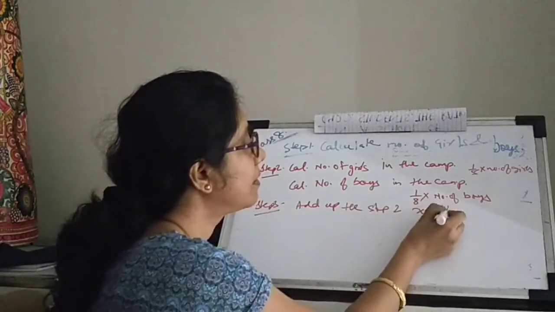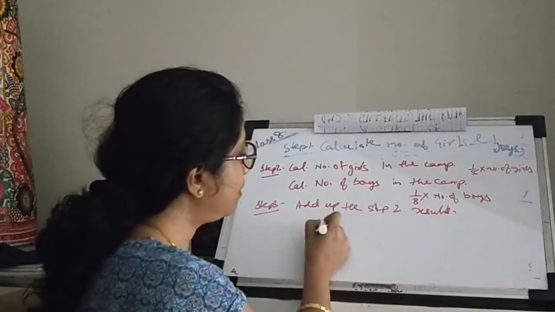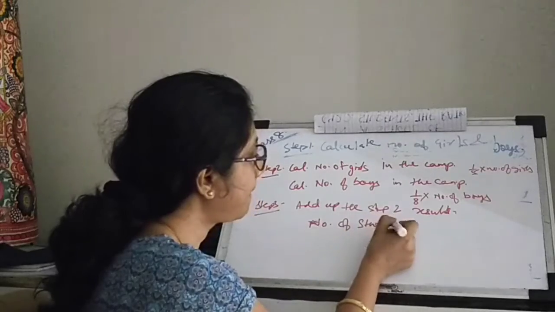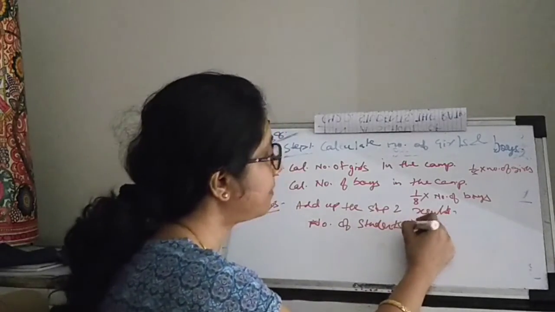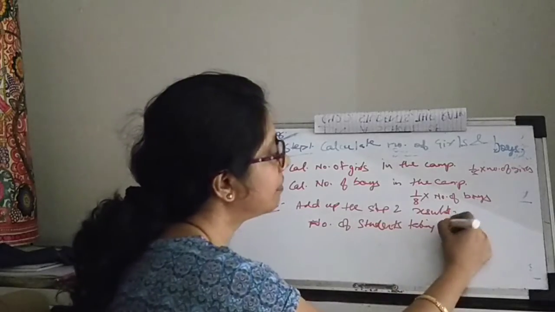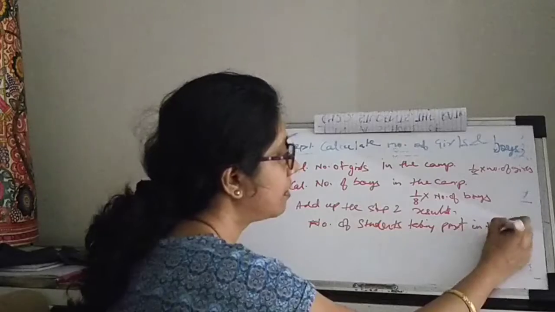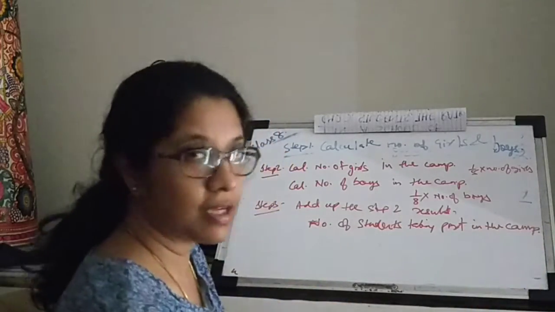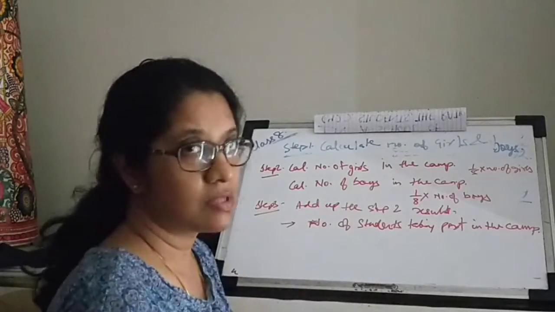So you have the number of students who took part in the camp. Okay? Once you have this, you're just done.